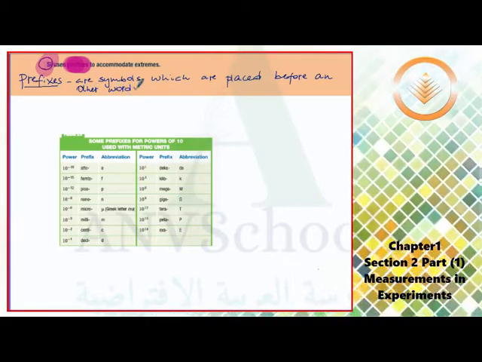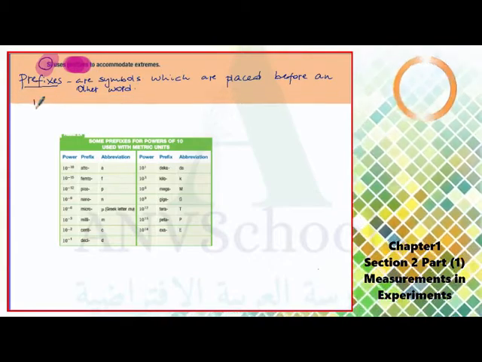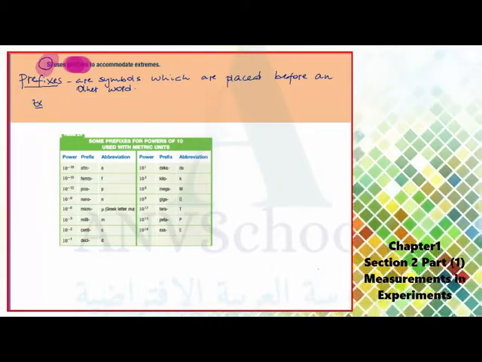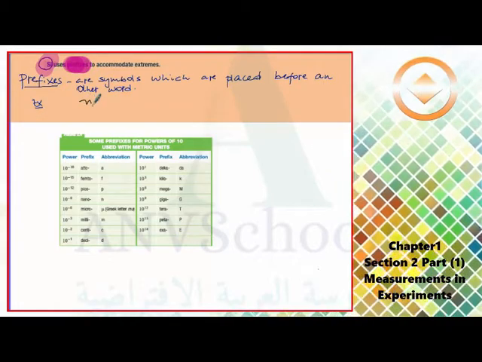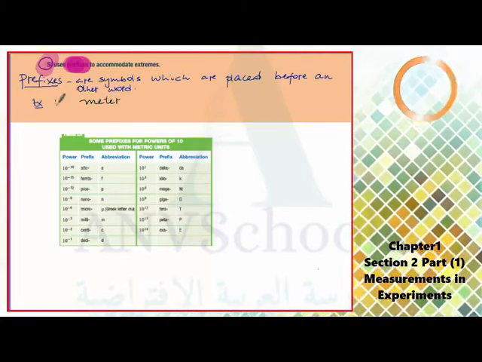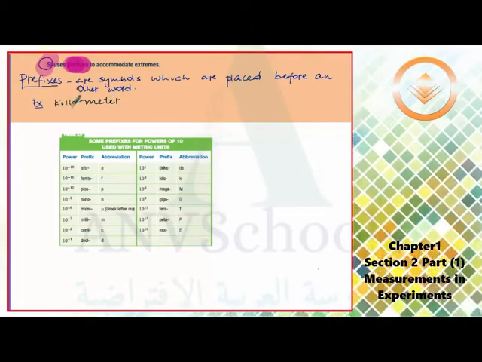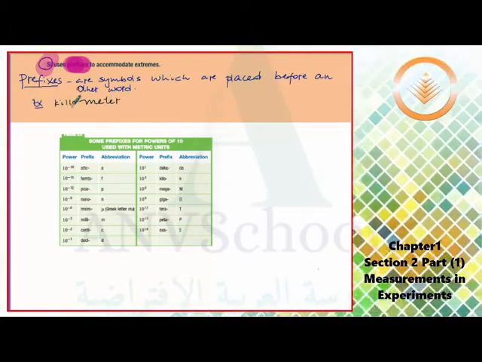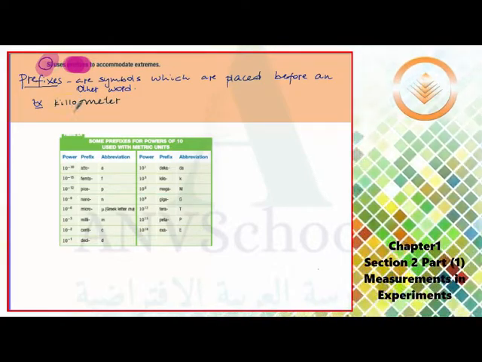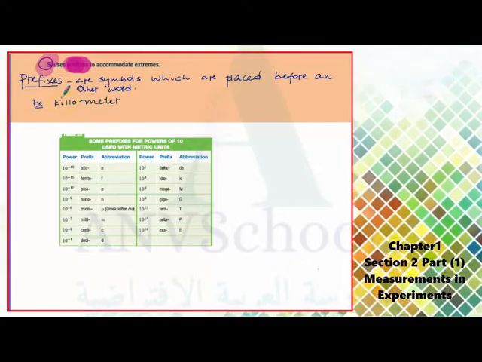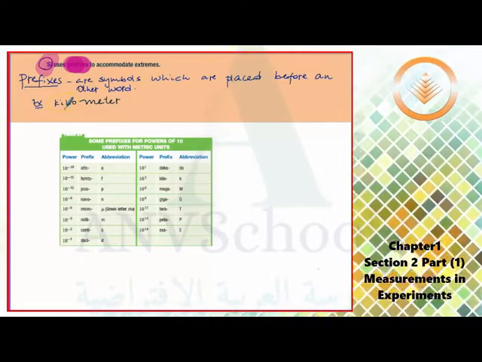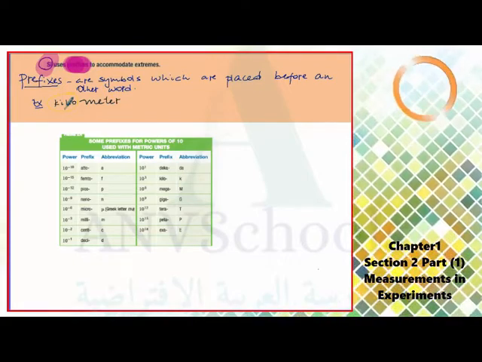Let's say an example. We have a unit meter. If I add the word kilo, I get kilometer. So this kilo is called a prefix. Prefixes are words or letters placed before another word.